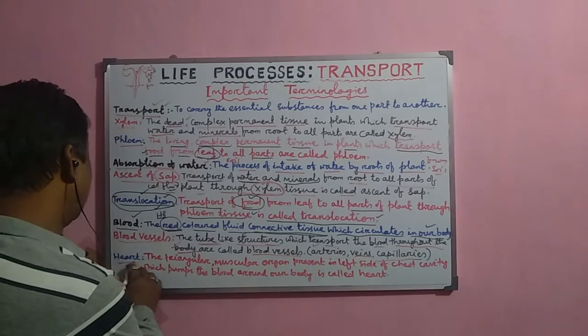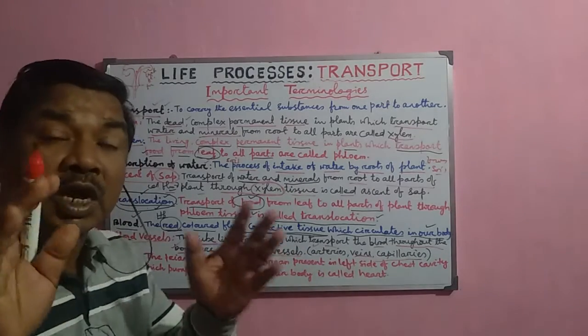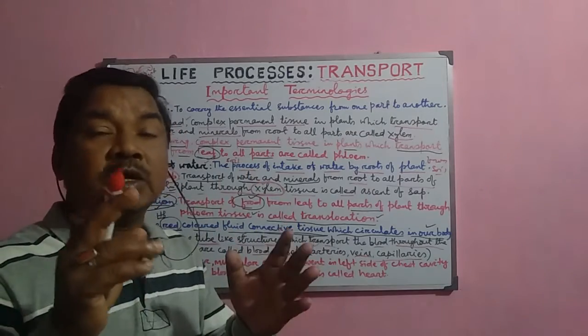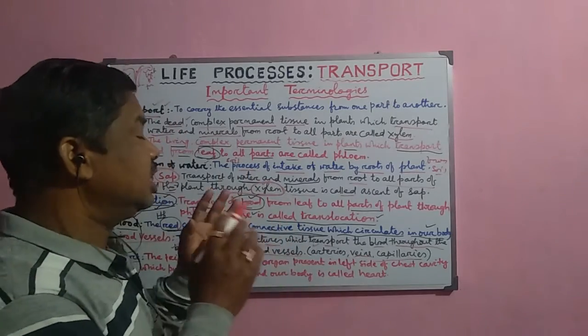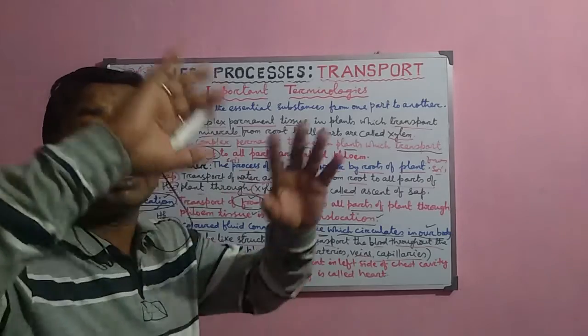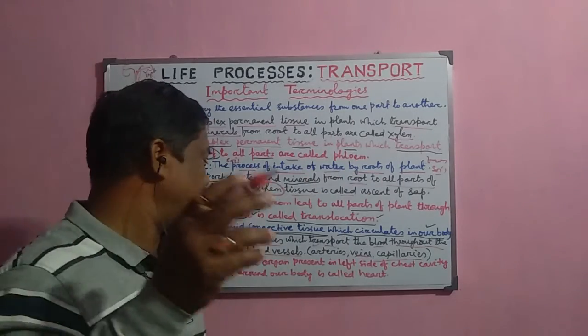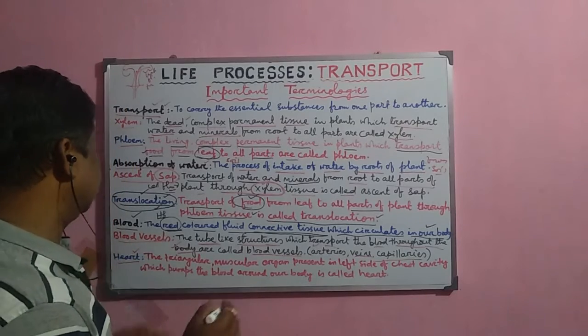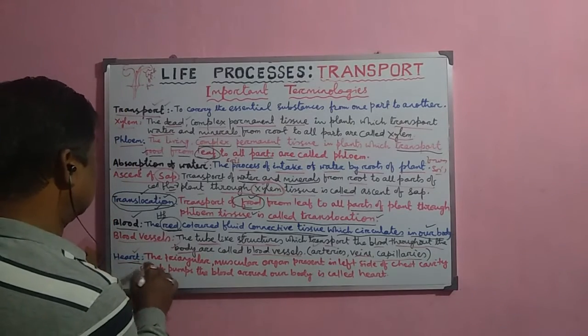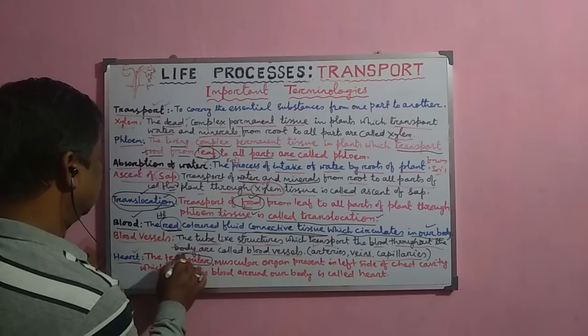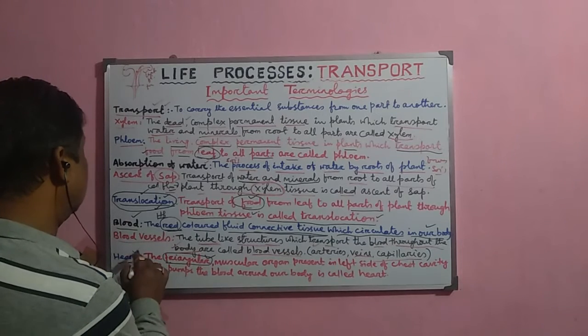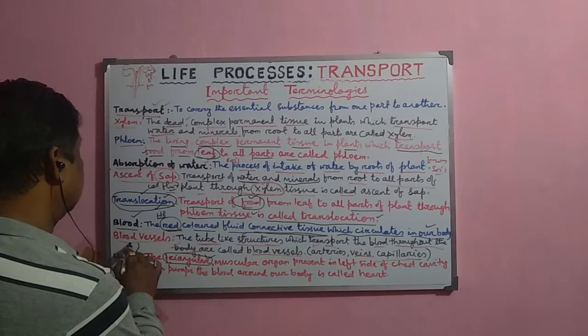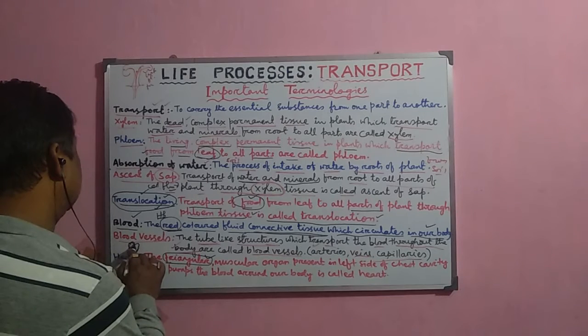Now, the heart. This is the most important organ, the vital organ of our body. Normally, the beating of the heart is very important for the circulation of the blood throughout the body. Now, what is the heart and what is its structure, shape, size? Normally, the heart is triangular. The shape of the heart is more or less triangular in nature. So, this is the shape of the heart.